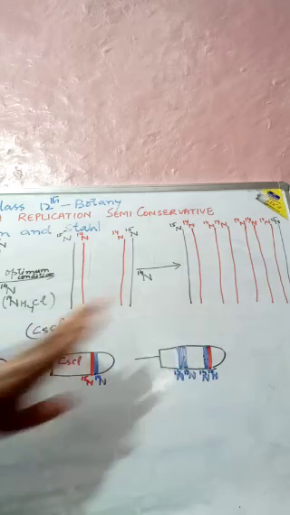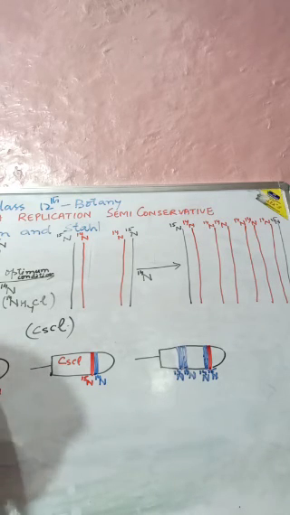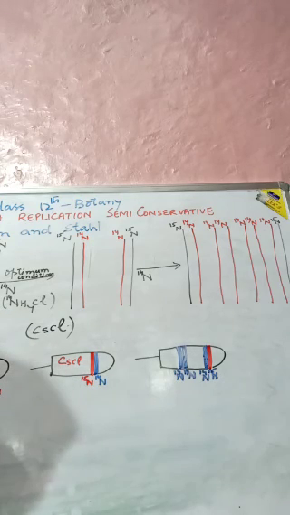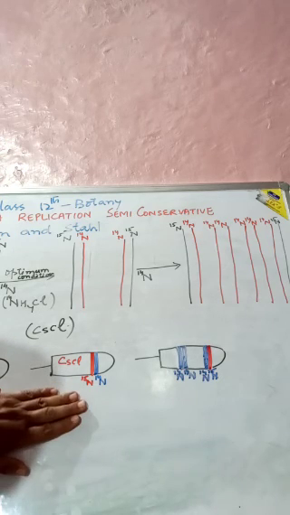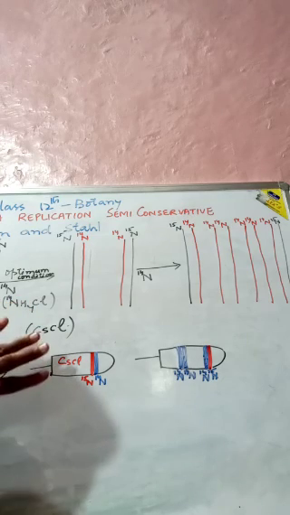Now the various samples were separated independently on cesium chloride gradient to measure the densities of the DNA after 20 minutes, and during a second replication after 40 minutes, in normal N14 conditions. What we will get, both the strands again separated.